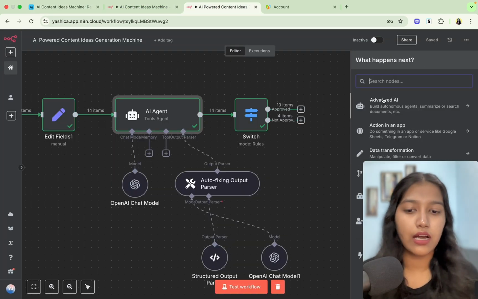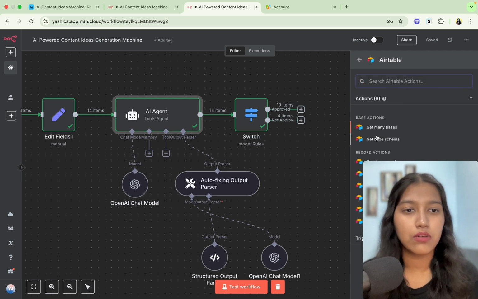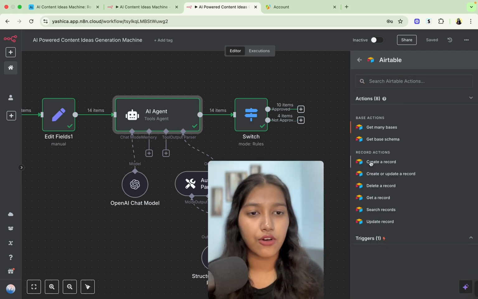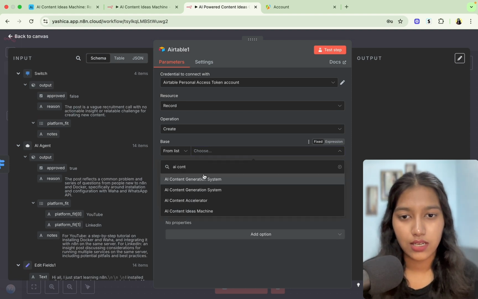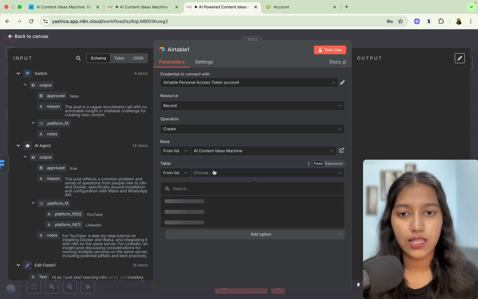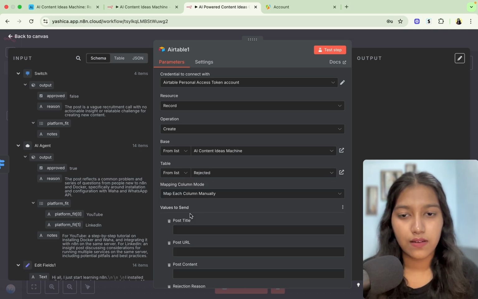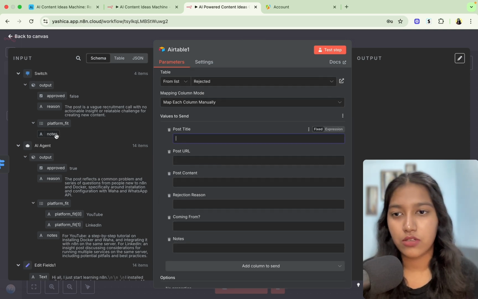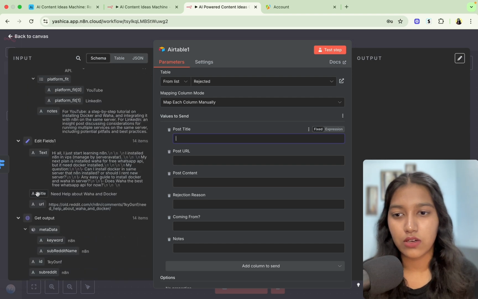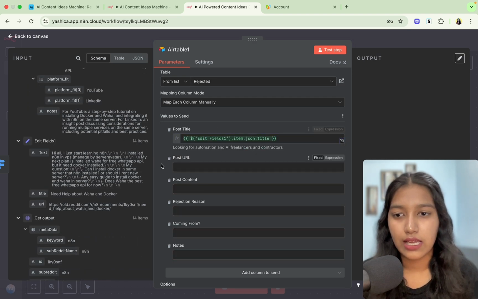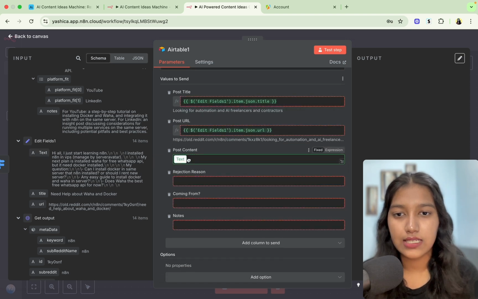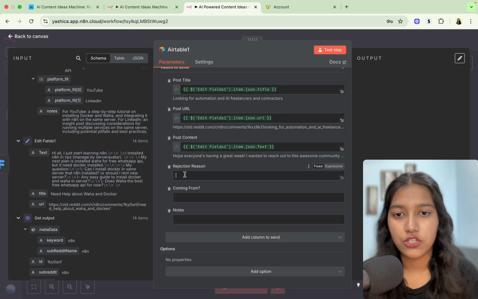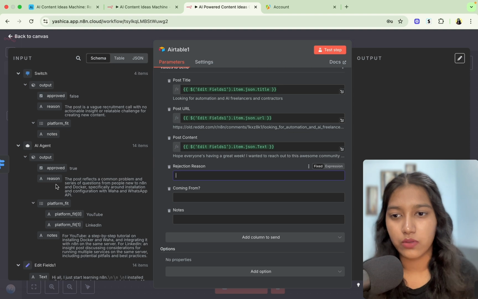So if you want to do that, you're just going to select Airtable. Then you're going to select create a record. For the base, you can put the name. So AI content ideas machine. The table is going to be rejected. And then you can just simply map it. So the title of the post, we are going to get from here. Then the URL here. Then the post content here. Rejection reason comes from AI, which is this one.